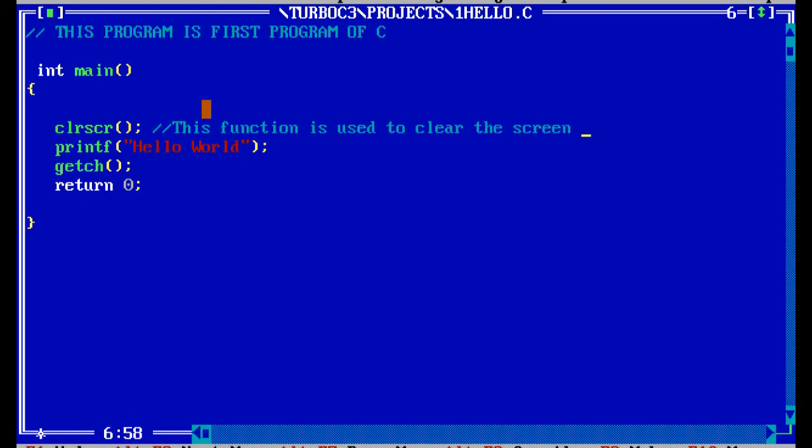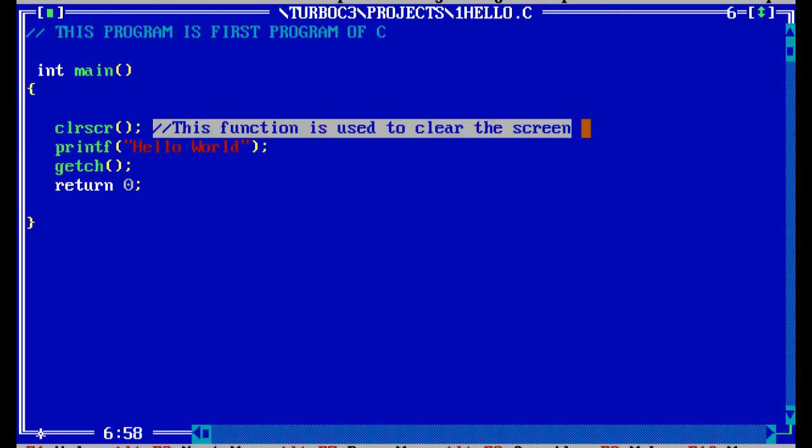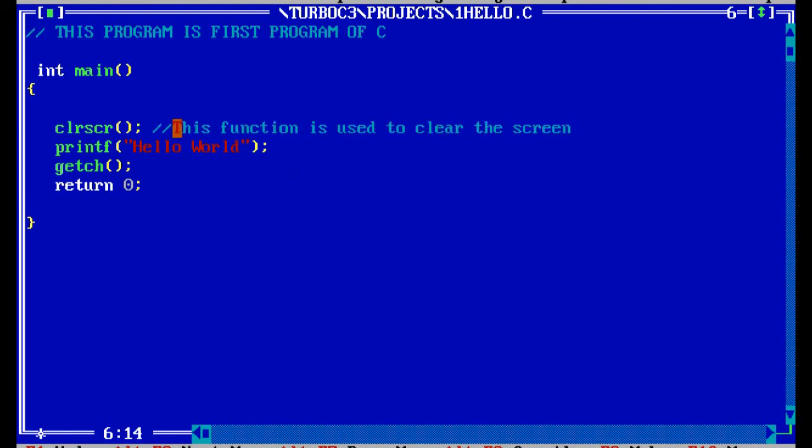Okay, as here this one is a comment line. This indicates that this will not be executed by your compiler. Your compiler will not execute the statement which is written after the double slash.